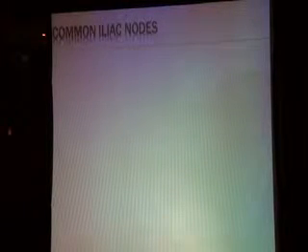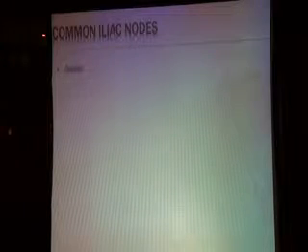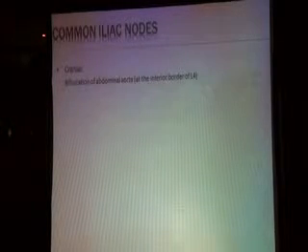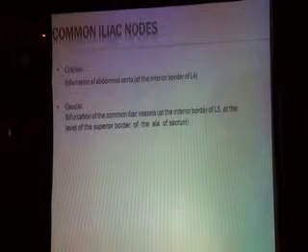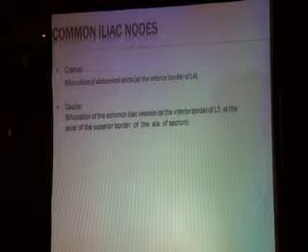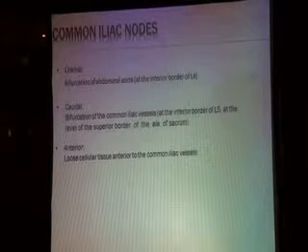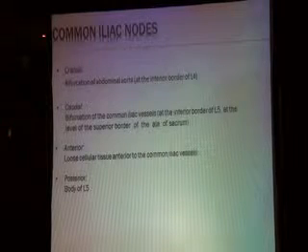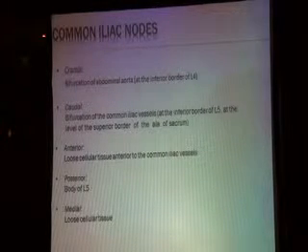About delineation, we are talking about the common iliac lymph nodes. Here we are talking about the borders. The cranial border is the bifurcation of the abdominal aorta at the inferior border of L4. Caudally, the bifurcation of the common iliac vessels at the inferior border of L5, at the level of the superior border of the ala of the sacrum. Anteriorly, it is bounded by loose areolar tissue anterior to the common iliac vessels, and posteriorly by the body of L5. Medially also by loose areolar tissue.